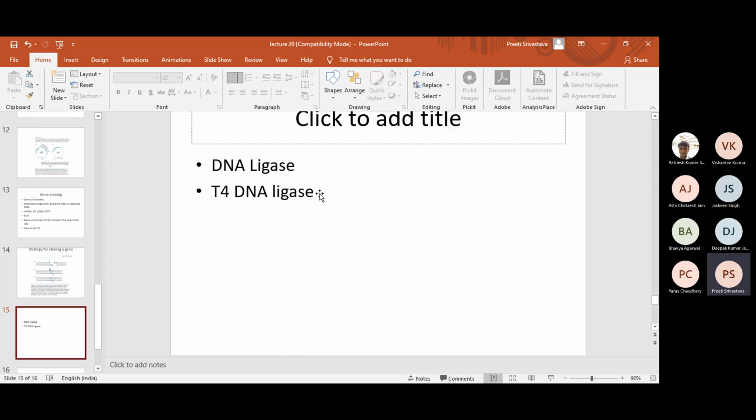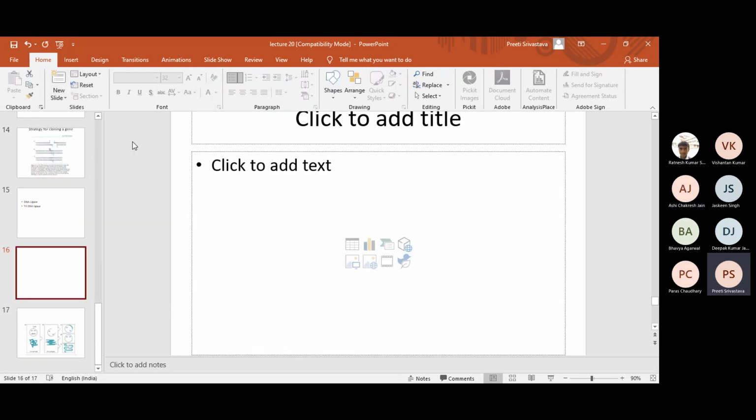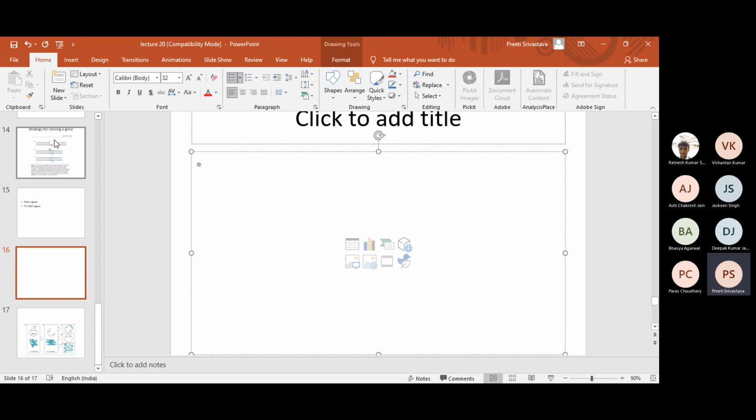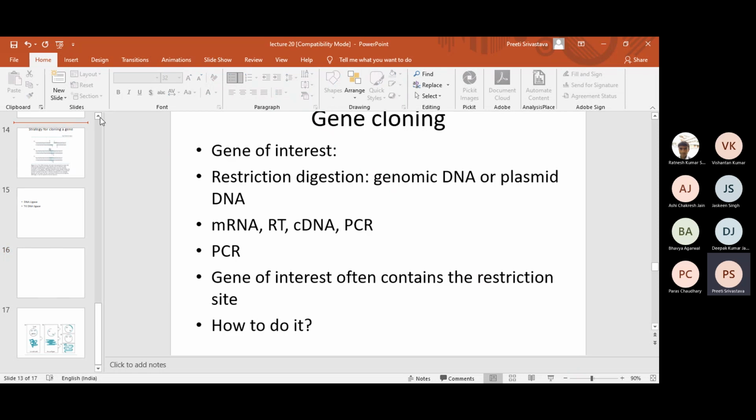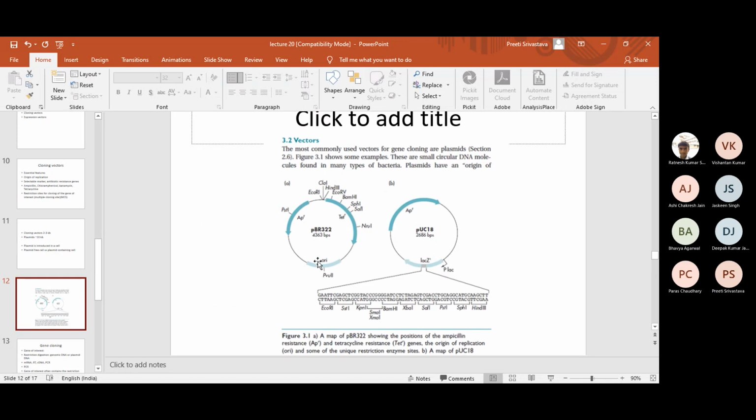So once you perform restriction digestion, you can join the gene of interest with the vector with the help of an enzyme called DNA ligase, and the one which is commonly used is T4 DNA ligase. It often requires ATP for carrying out the reaction. Now let us again look back at the plasmid map and see the possibilities.